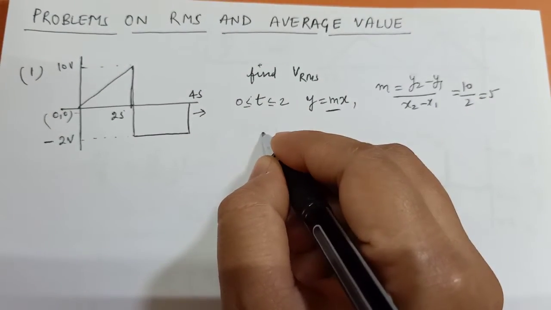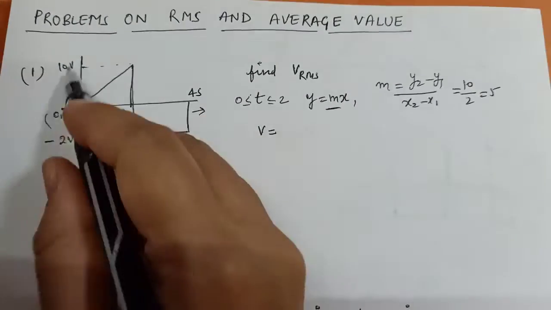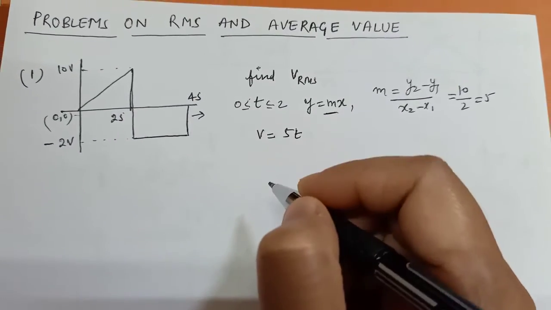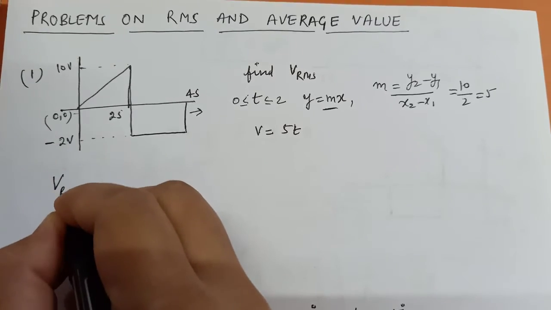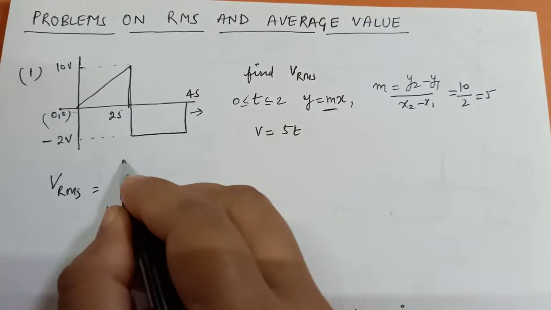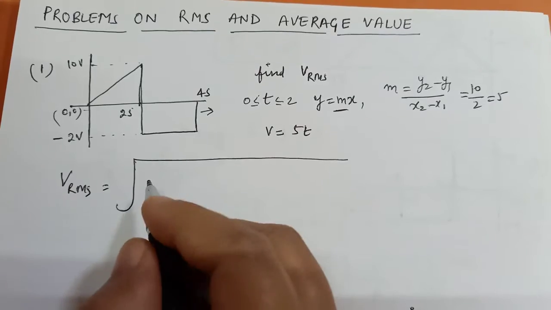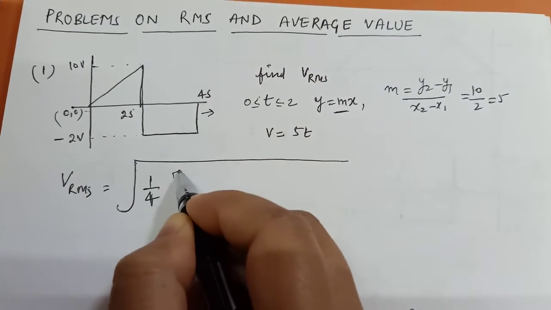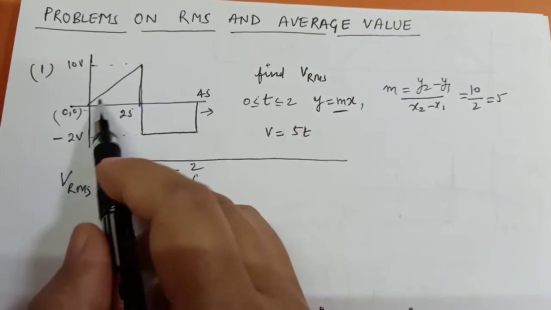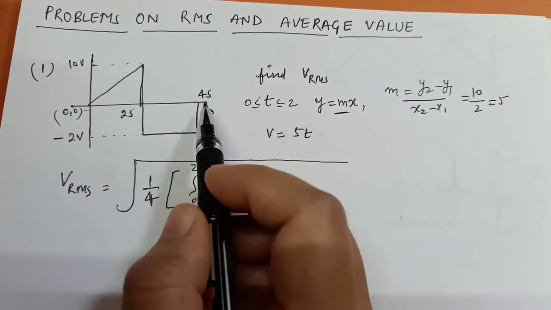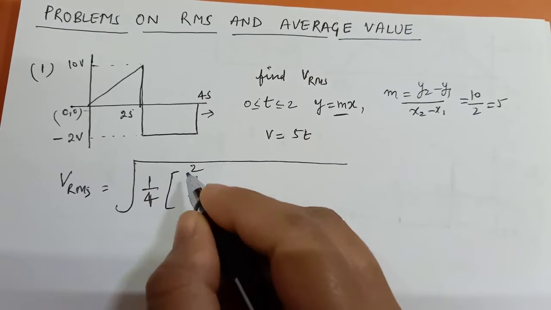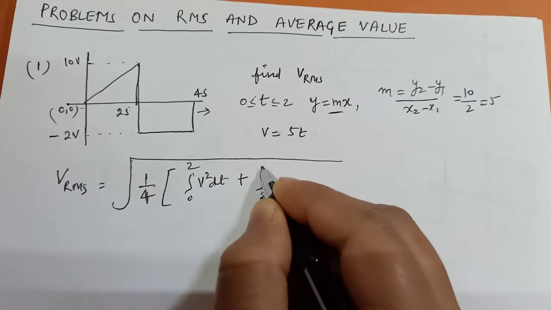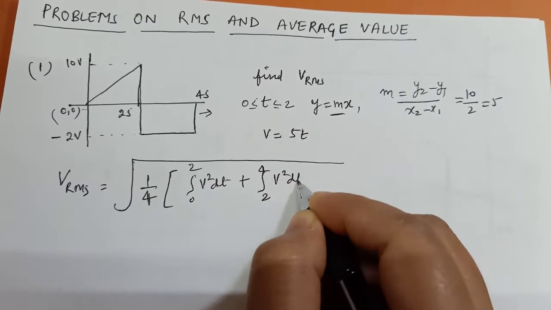So what will be the general expression? V equal to, this is your voltage waveform, V equal to 5t, V(t). Now let's find the Vrms. The general formula for RMS value is under root, and the total time period is 4 seconds, so 1 by 4. From 0 to 2 seconds the triangular waveform is there, and from 2 seconds to 4 seconds the square waveform is there. So from 0 to 2 seconds v square dt plus from 2 to 4 seconds v square dt.